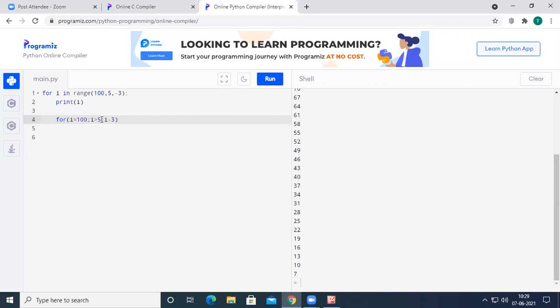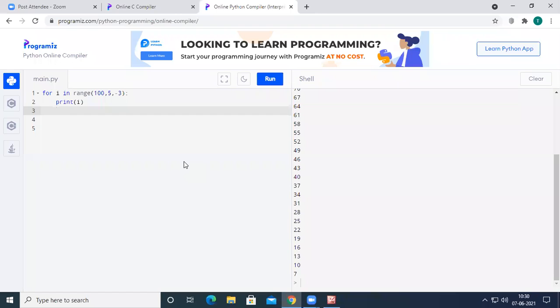So we start at 100. 100 is greater than 5, and 100 minus 3 gives 97, which is greater than 5, so 97 is printed. 97 minus 3 gives 94, greater than 5, so 94 is printed, and so on up to 7. 7 minus 3 becomes 4, and 4 is never greater than 5. That's why it has printed up to 7. This is how the for loop behaves when we pass the maximum value as the first parameter, the minimum value as the second parameter, and a negative value as the third parameter.